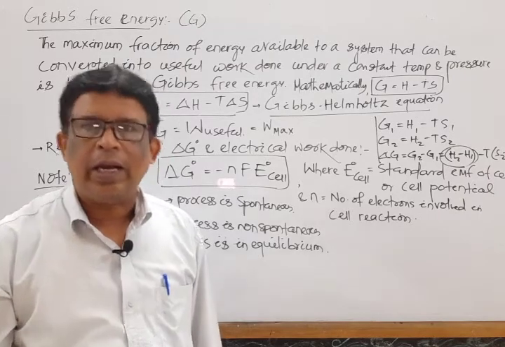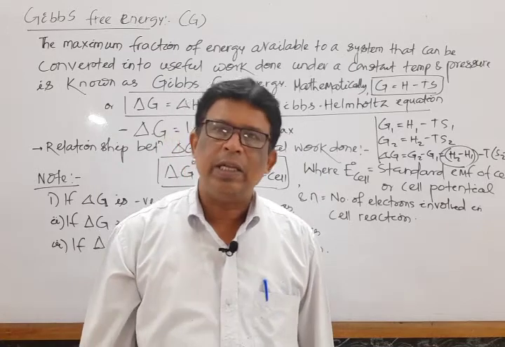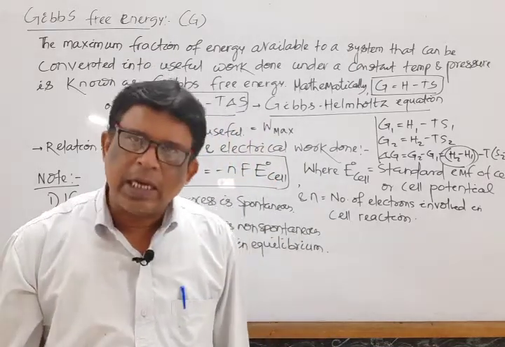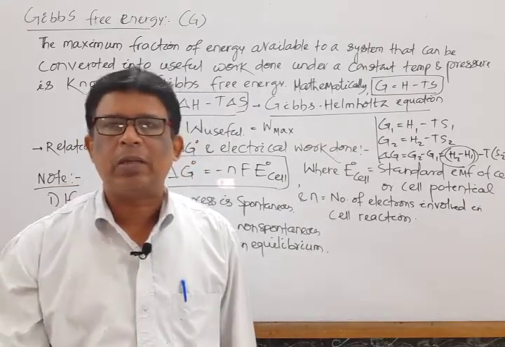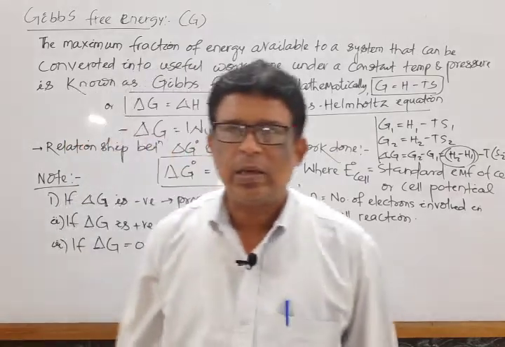Like enthalpy and internal energy, it is also a state function, depends upon the initial state and final state, independent of the path followed. It is an extensive property, depends upon the quantity or amount of substance present in the system, but not its nature.